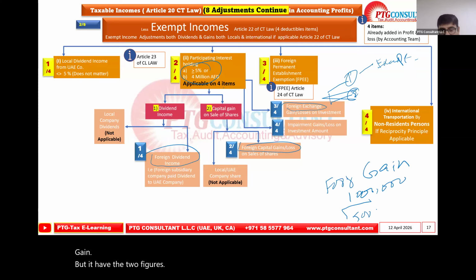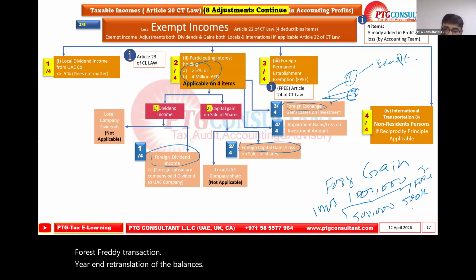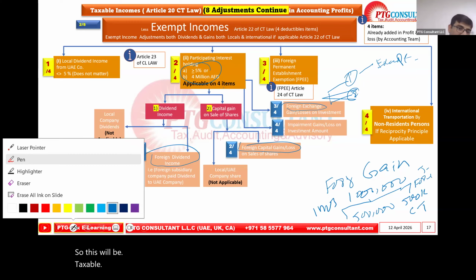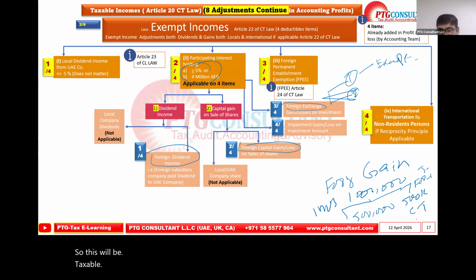One is from the investment, another 500 from the transaction, the year-end retranslation of the balances. So this will be taxable. This will be taxable subject to the election.